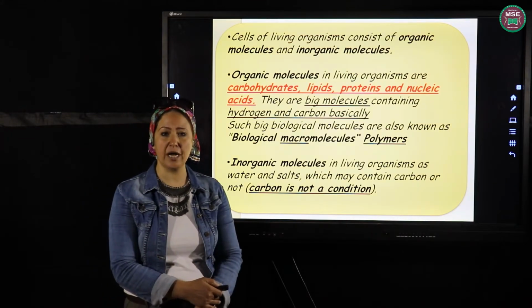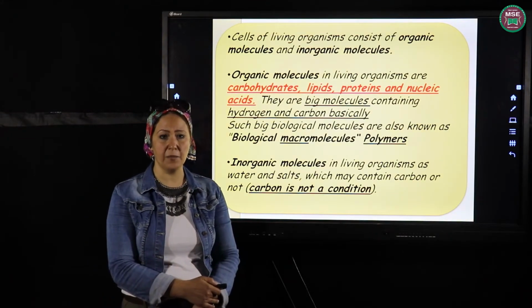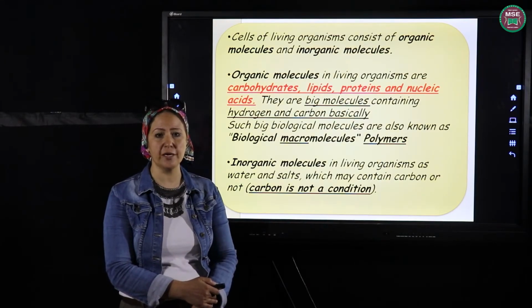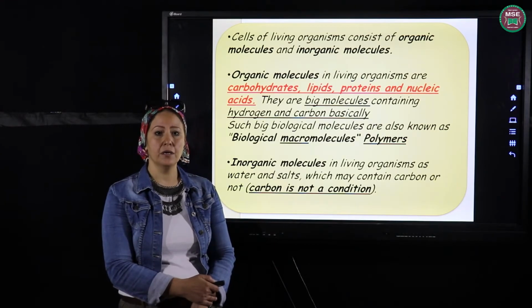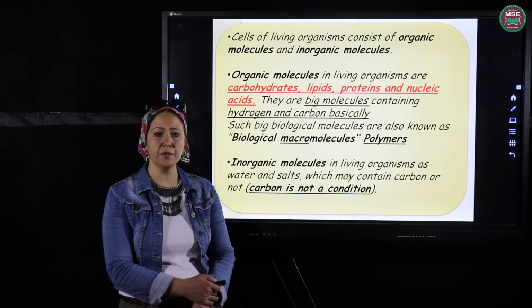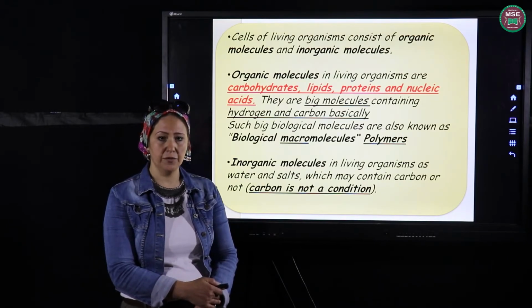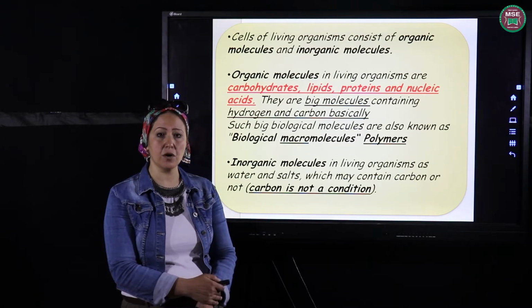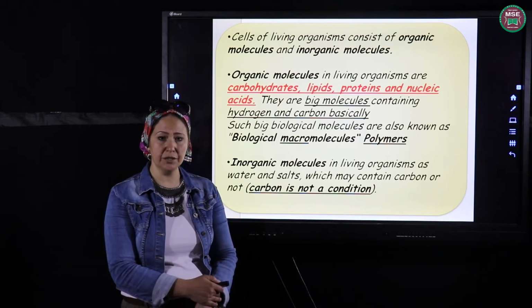Now we are going to talk about the types of chemical compounds inside our body, or inside the body of living organisms. Inside our body, we have two types of compounds. One group we call organic compounds, and the other group is called inorganic compounds. The difference between them is that organic compounds are huge in structure.